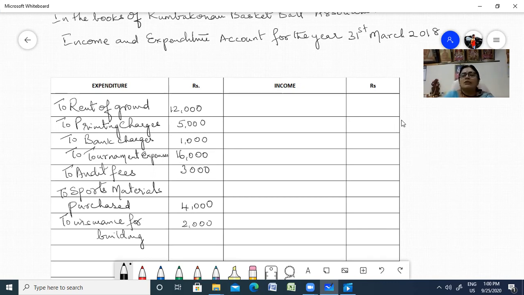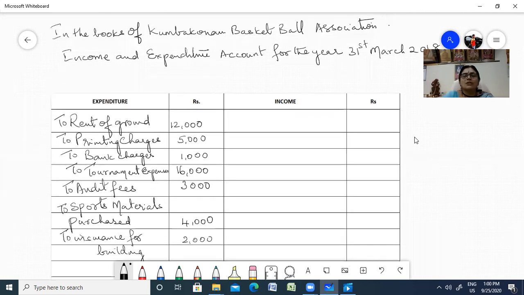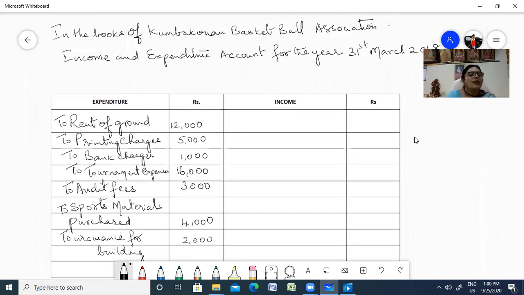Now receipts. What are all in the rest? Opening balance and closing balance, obviously you are not going to take. We have marked all the revenue receipts. By rent of hall received, 6,000.